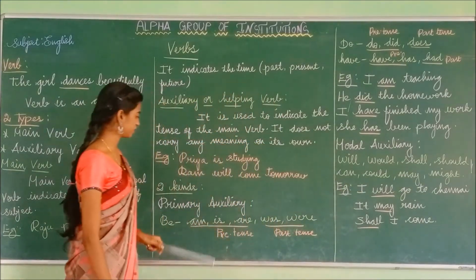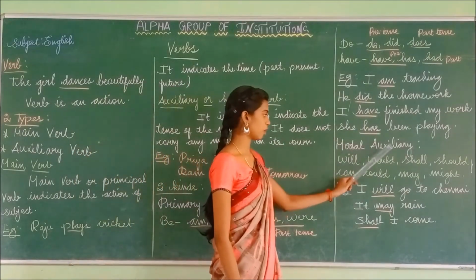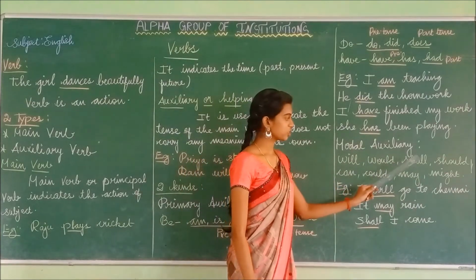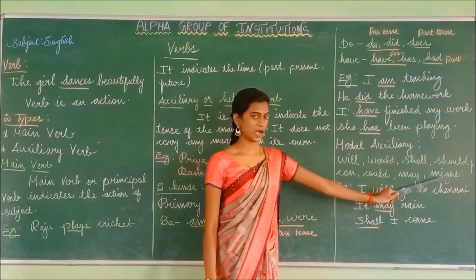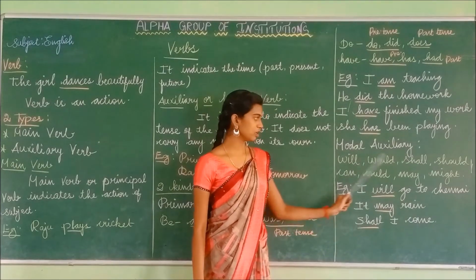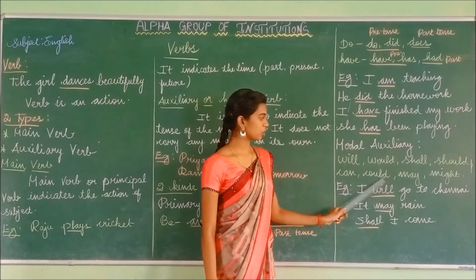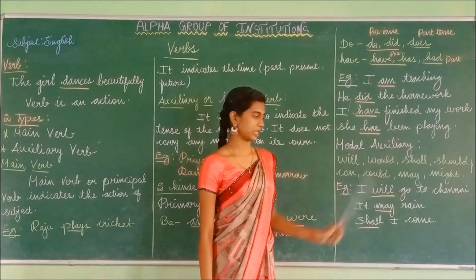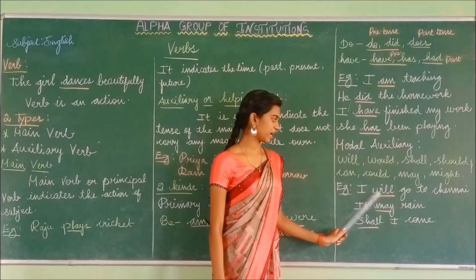First we have seen what is meant by primary auxiliary, and now we are going to see what is meant by modal auxiliary. The modal auxiliaries are will, would, shall, should, can, could, may, might. Shall we read once again? The modal auxiliaries are will, would, shall, should, can, could, may, might. So these are called the modal auxiliary. I have given an example: I will go to Chennai.